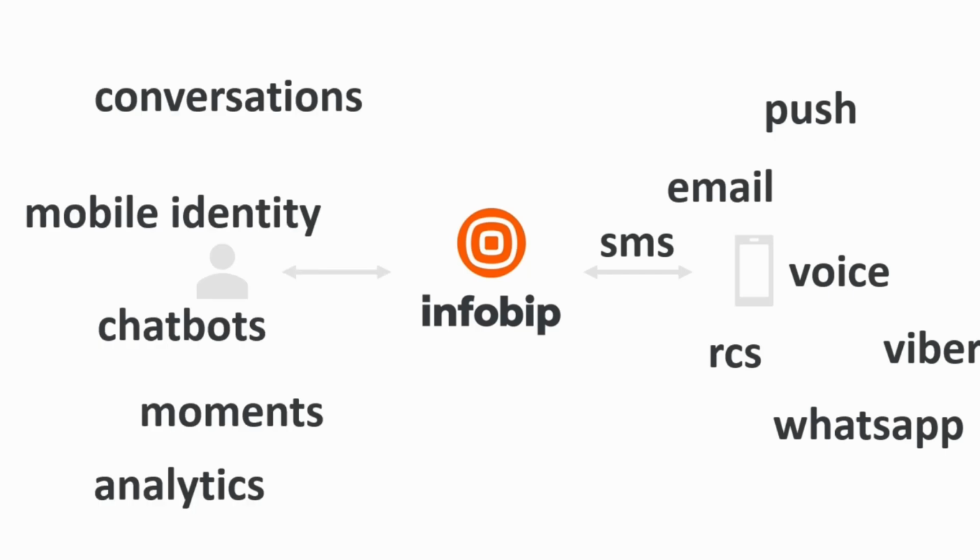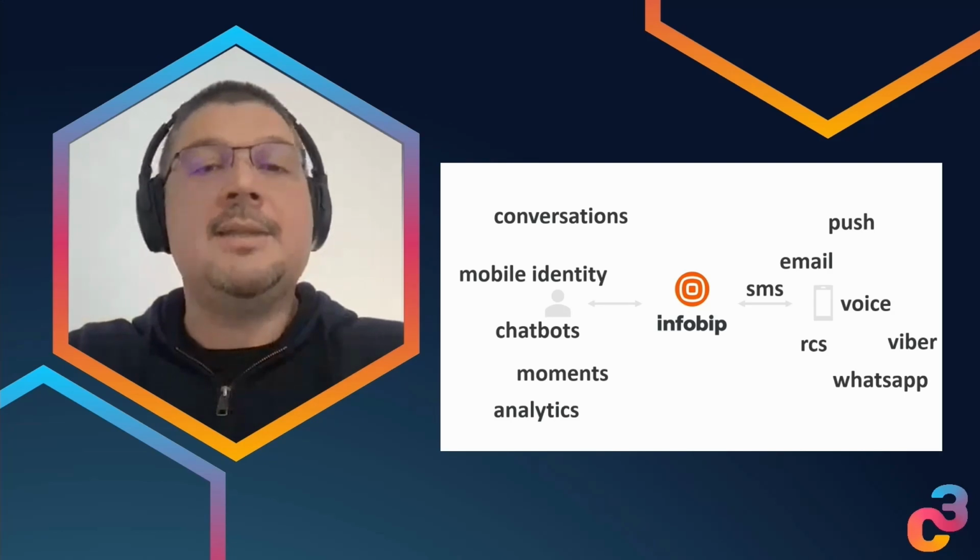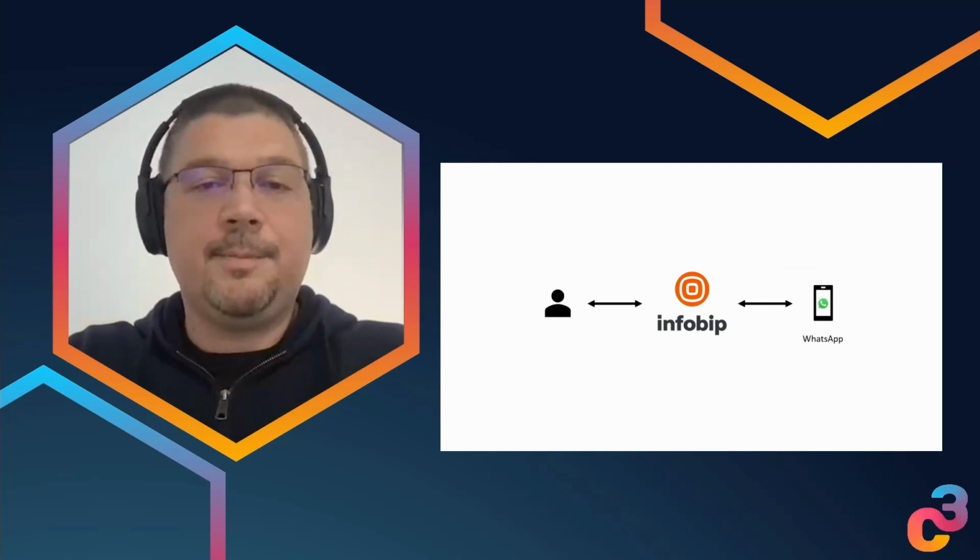Of course, on top of these channels, we provide other value-added services so that businesses can make this communication more fluent, and provide value on top of just plainly sending messages to customers.